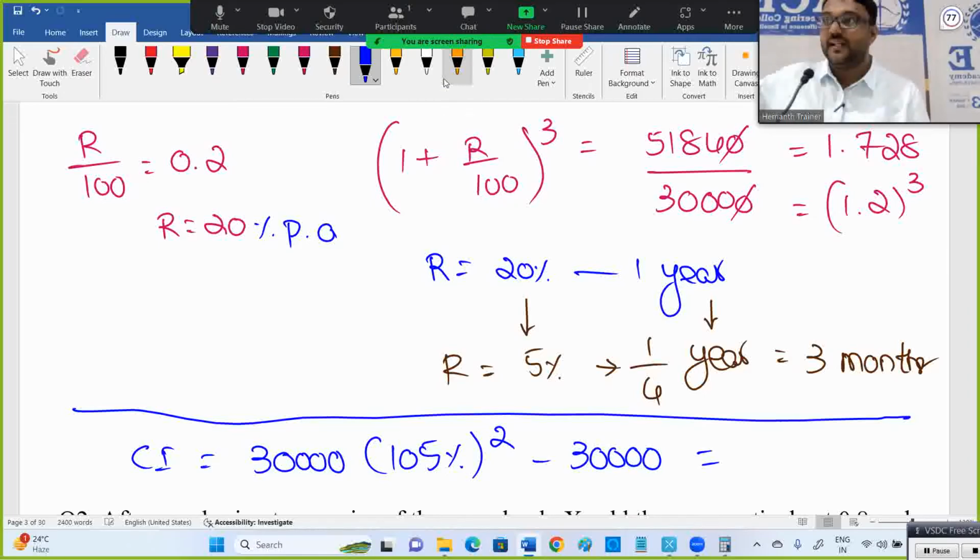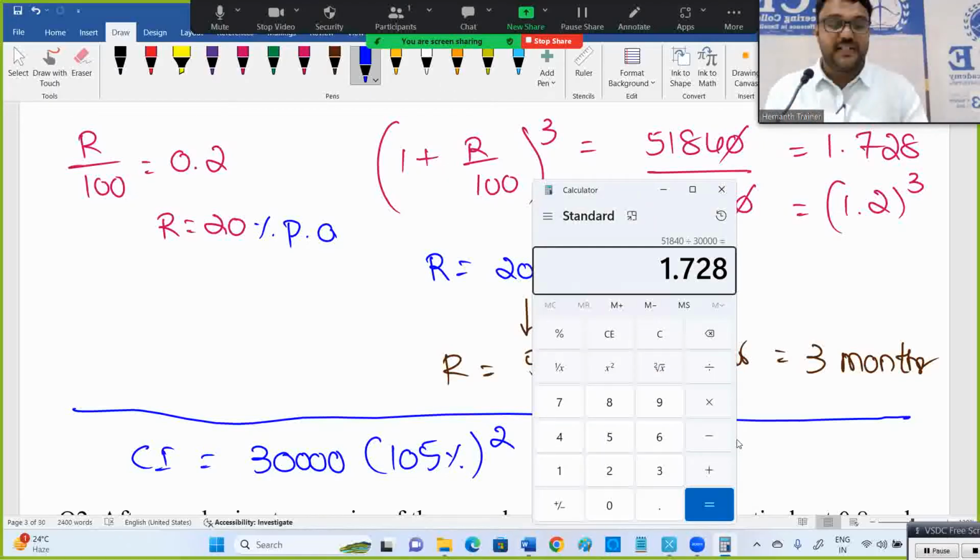Minus 30,000 I am removing because I want interest. I gave 30,000 for you, you are giving 40,000, what is the interest? I gave 30,000, you return 40,000, what is the profit for me? 10,000. So I have to remove 30,000, right? That's why remove 30. I want only interest, meaning the extra amount.